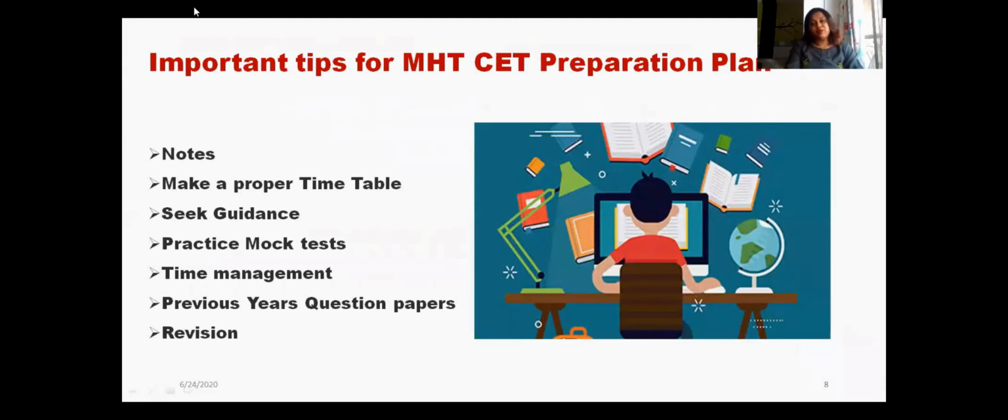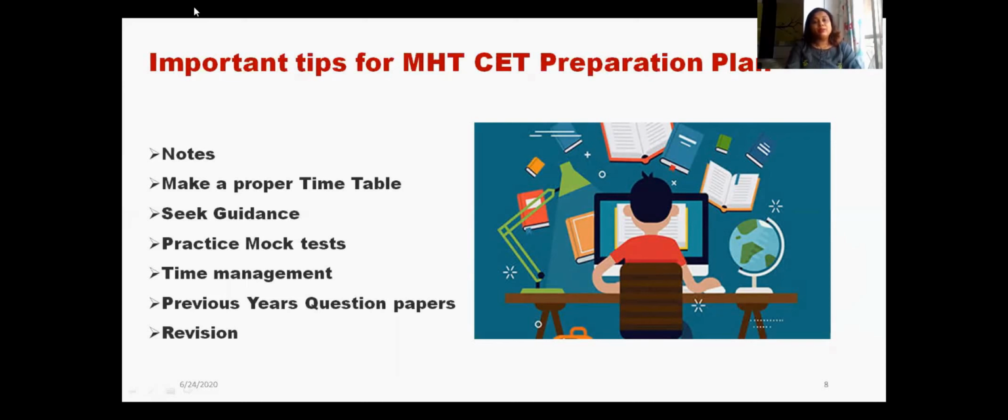Some important tips for MHCET preparation: you should prepare your own notes, so that while preparing the notes, your concepts become clear and you will revise the things. You should make a proper timetable so that you can give more time to the topics in which you feel you are a little bit weak, and spend less time on the points which you have already done, that is, you are strong at. You should seek guidance if you are having any difficulty, from your subject experts.